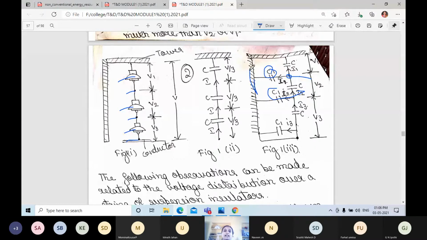So due to the shunt capacitance, the voltage distribution is not equal. It is not uniform due to the shunt capacitance. If you have only mutual or self capacitance, then the voltage distribution will be equal. But here shunt capacitance is there, and they try to make the distribution uniform.